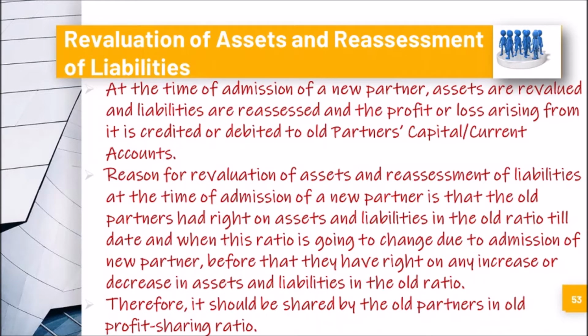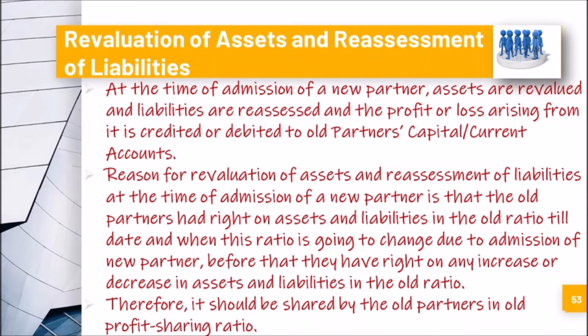At the time of admission of a new partner, assets are revalued and liabilities are reassessed, and the profit or loss arising from it is credited or debited to old partners' capital or current accounts. Let's compare it with what you learned in chapter number 4. In that case also the same line was there, only the difference was that it said all partners. Here it has been replaced by old partners. The new partner will not be included here.